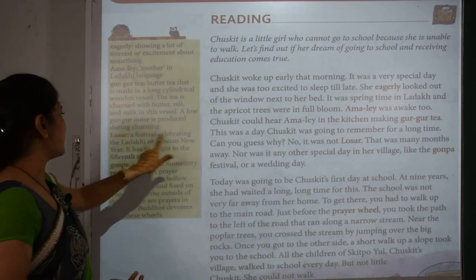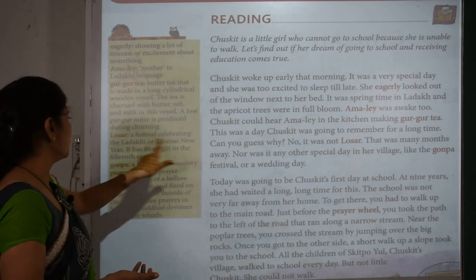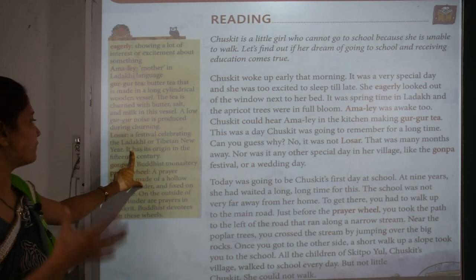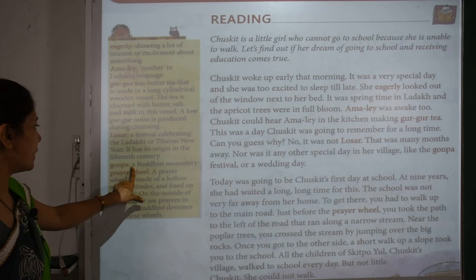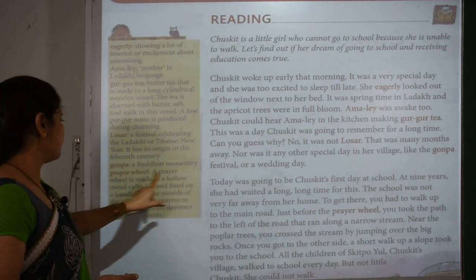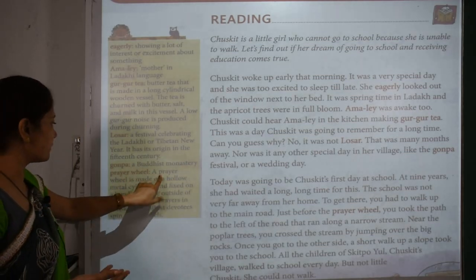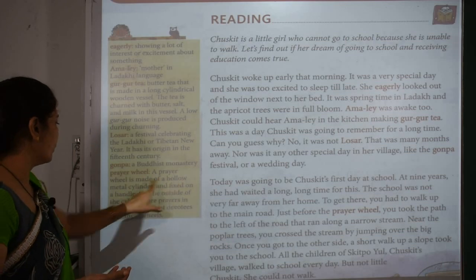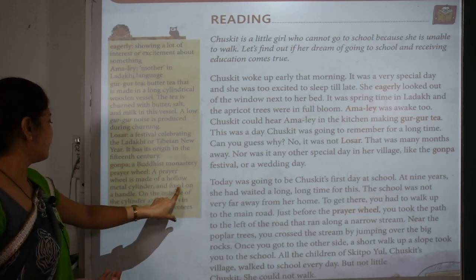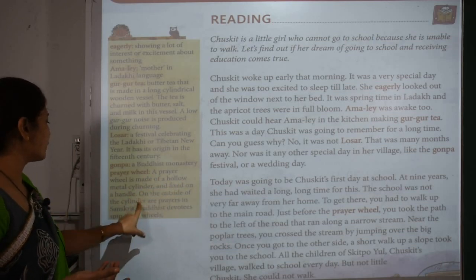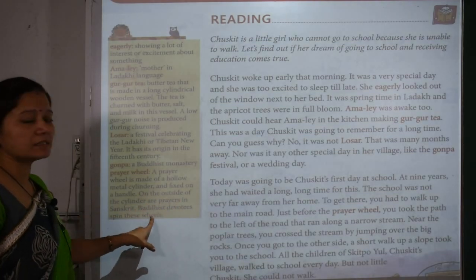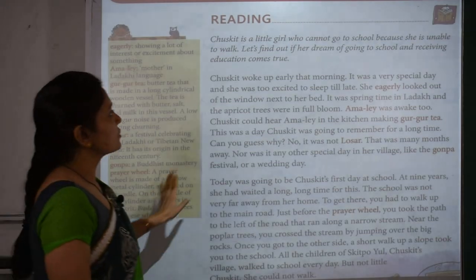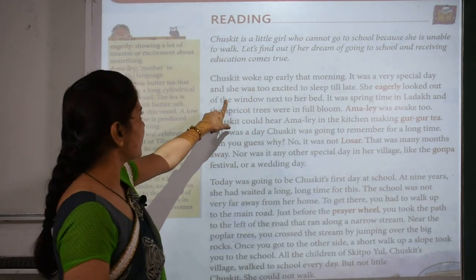Losar, a festival celebrating the Ladakh or Tibet New Year. Okay, it is the New Year festival. It has its origin in the 15th century. Gonpa, a Buddhist monastery. Prayer wheel. So what is prayer wheel? A prayer wheel is made of a hollow metal cylinder fixed on a handle. On the outside of the cylinder are prayers in Sanskrit. Buddhist devotees spin these wheels. Okay. So now let's see the first paragraph.